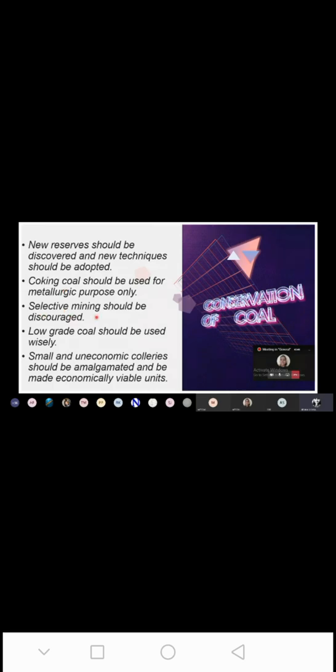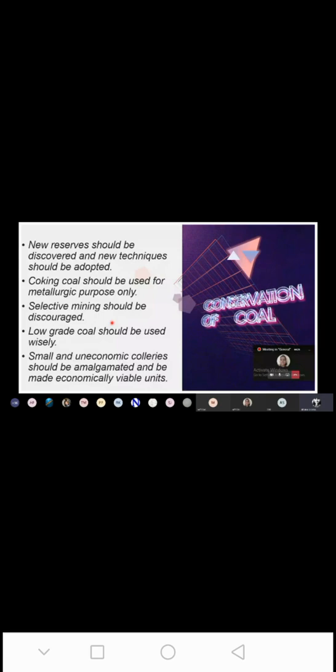Next is selective mining should be discouraged. Now what is selective mining? Before mining, the experts see where the coal reserve is more. If there is a very small quantity of coal available, the experts just neglect that area and shift to the area which has more coal reserves. So that is selective mining: extraction of coal from selected areas where production is more. Instead of doing that, we need to extract coal from all the areas using better, newer techniques.